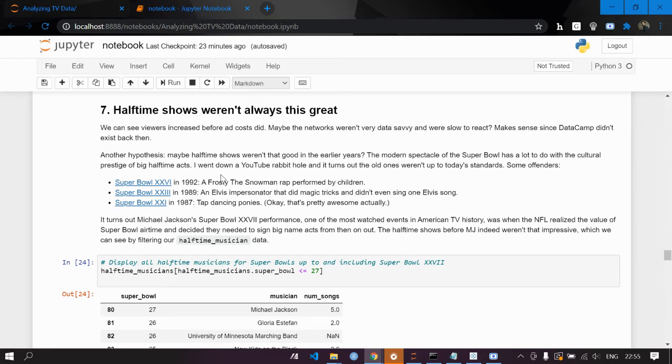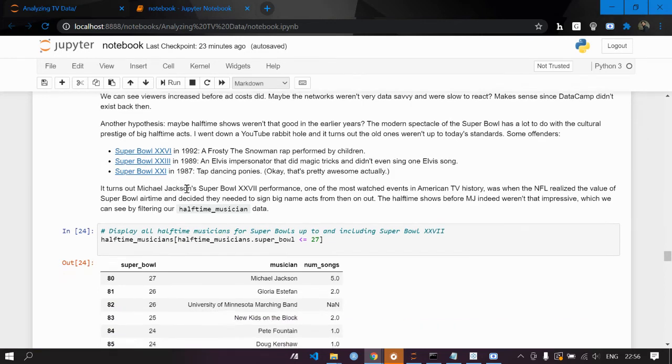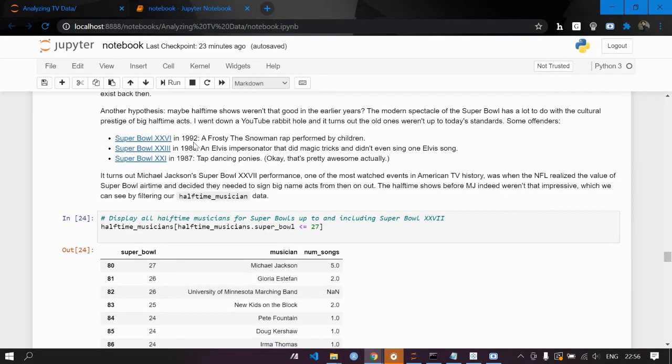So there's a brief data history which is showcasing that in 1992, Frosty the Snowman was rapped by children and an Elvis impersonator that did magic tricks and didn't even sing one Elvis song. So these are the things that happen. I went down a YouTube rabbit hole and it turns out that old ones weren't up to today's standards, some offenders.